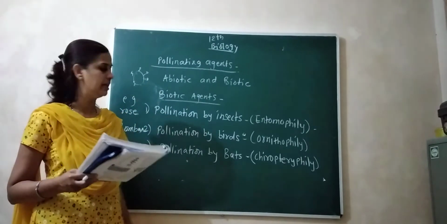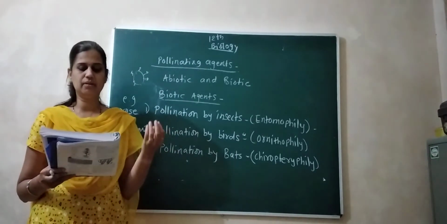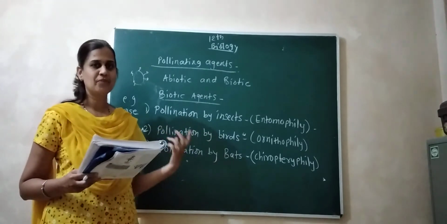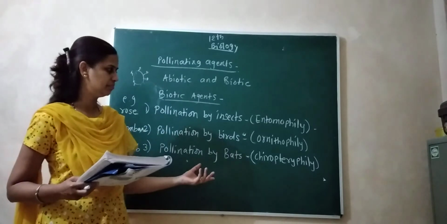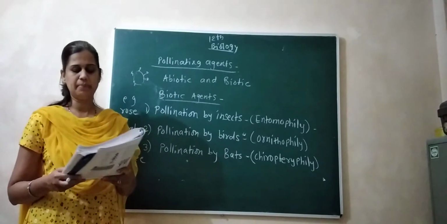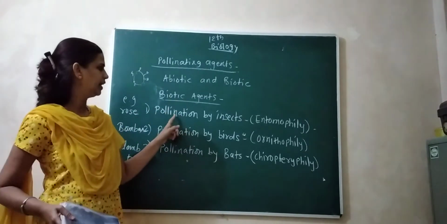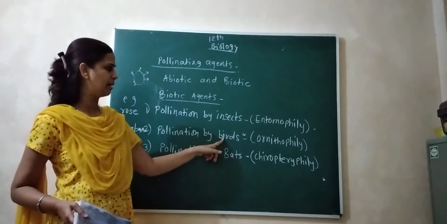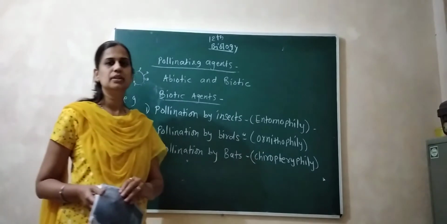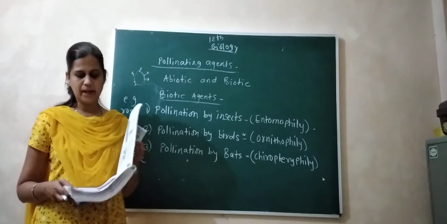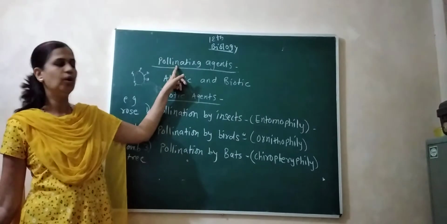Flowers produce large edible pollen grains, so the bats are attracted to the chiropterophilous plant. So these are the three main types of biotic agents: insects, entomophily; birds, ornithophily; and bats, chiropterophily.